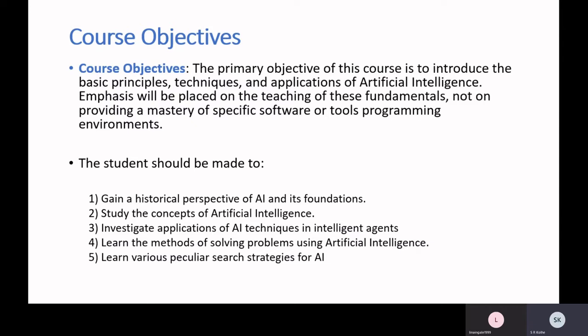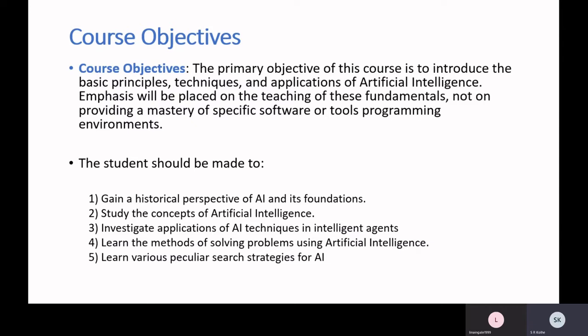So basically, with this course, you will be able to gain different historical perspectives of AI, different foundations of artificial intelligence. Then you will study various concepts of AI. You will investigate various applications of AI techniques in intelligent agents.